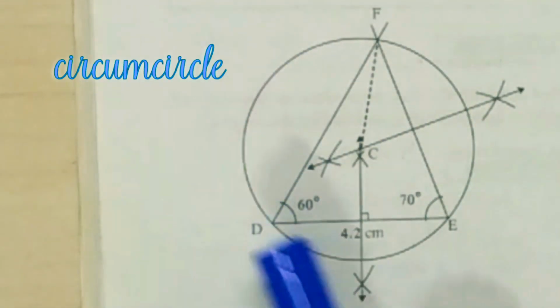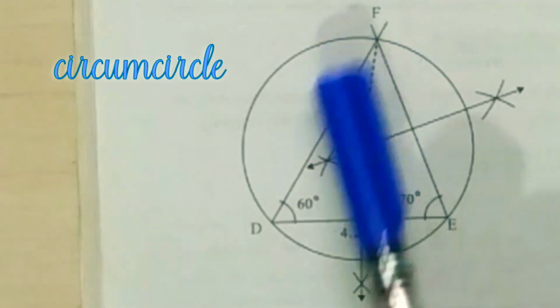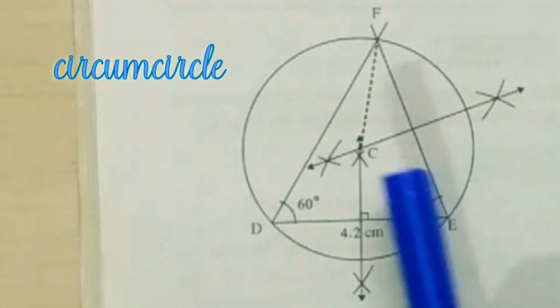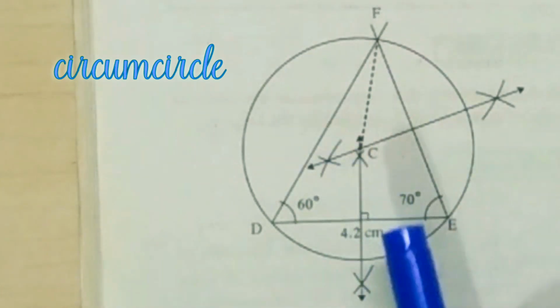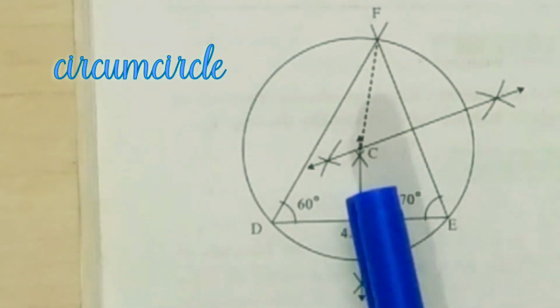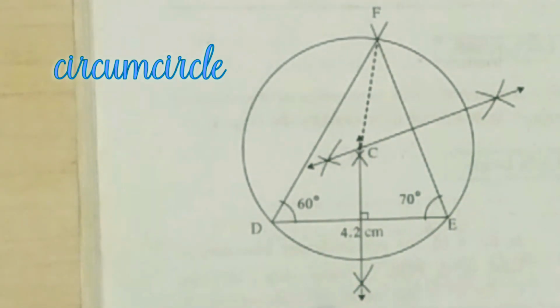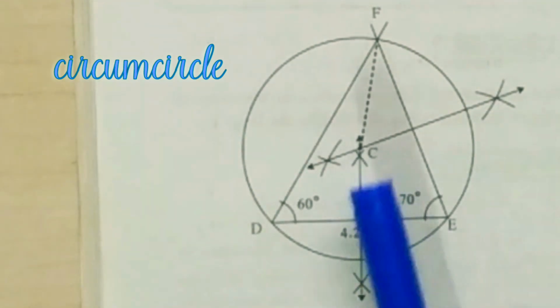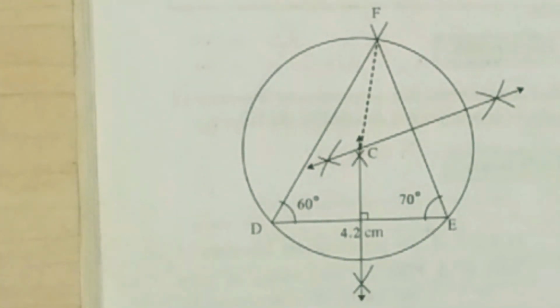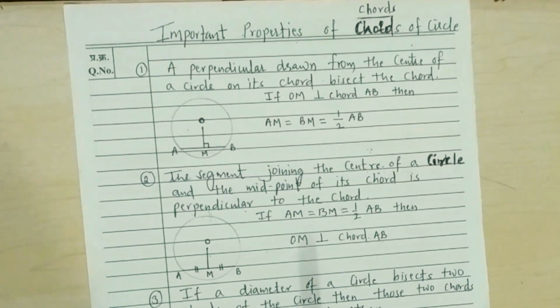A circle which passes through all the vertices of the triangle is called the circumcircle of a triangle, and the center of that circle is called the circumcenter of the triangle. Now we learn some important properties of a chord of the circle.